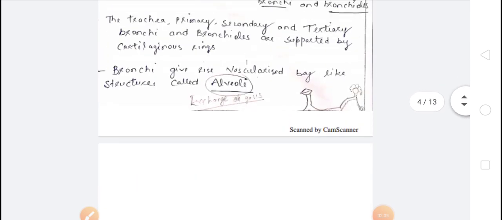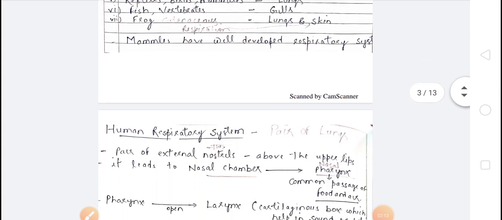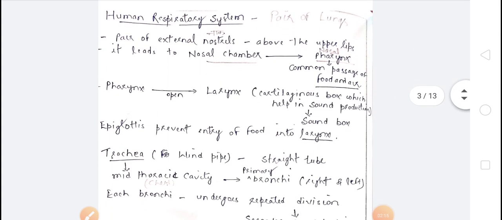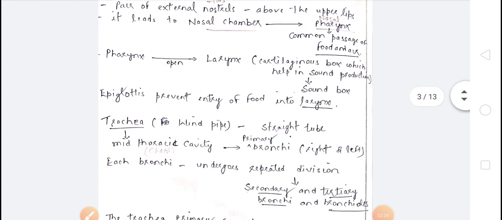I'm showing in front of you this human respiratory system, that is a pair of external nostrils found just above the upper lip. Then it leads to the nasal chamber, then the nasal pharynx, then the pharynx opens into the larynx.